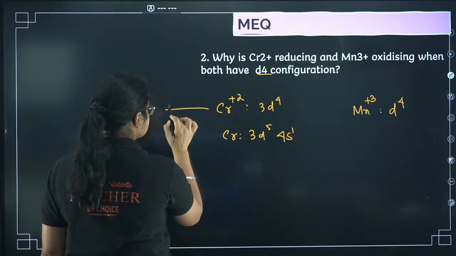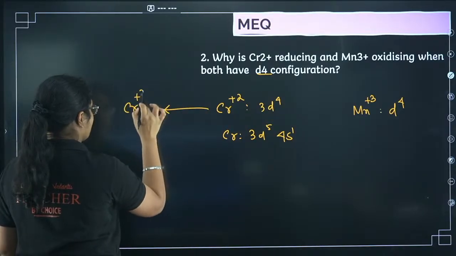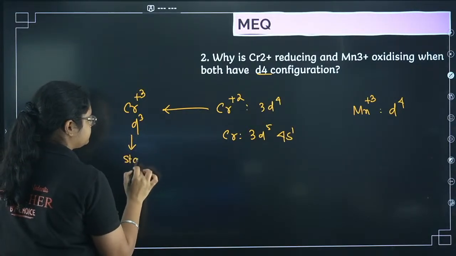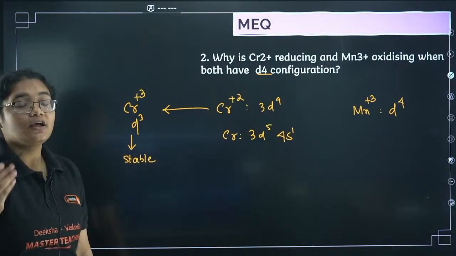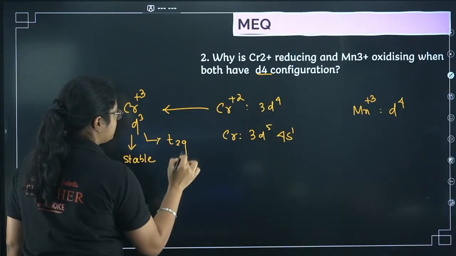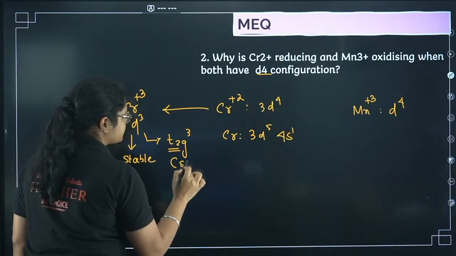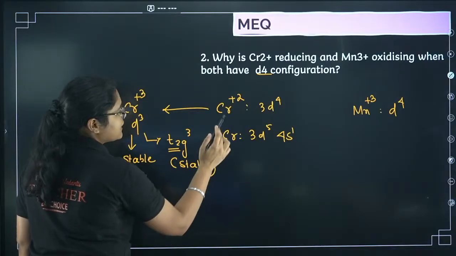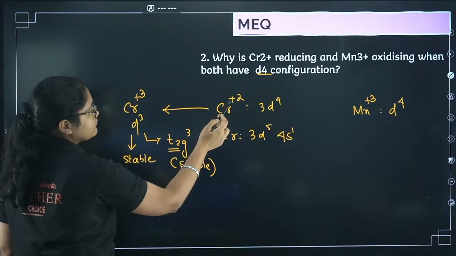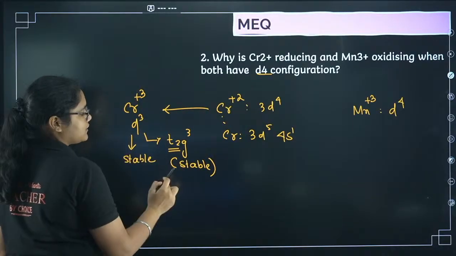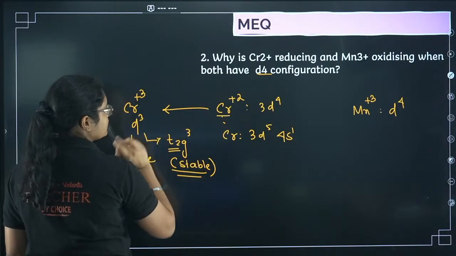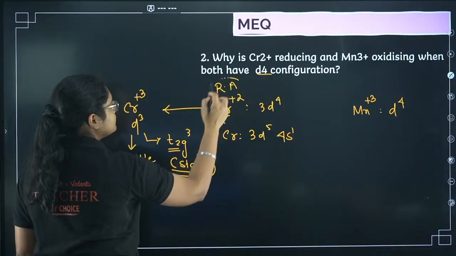Now Cr2+, if it goes to Cr3+, that is d3 configuration. Now this d3 configuration is very stable. Why? Since you have already studied coordination compounds, you know that if I have d3 configuration, its electronic configuration will be t2g3. This t2g3 configuration is very, very stable. So Cr2+ from d4 wants to go to d3. It gets converted from Cr2+ to Cr3+ because the Cr3+ configuration is highly stable. Since Cr2+ is undergoing oxidation, it will behave as a reducing agent here.